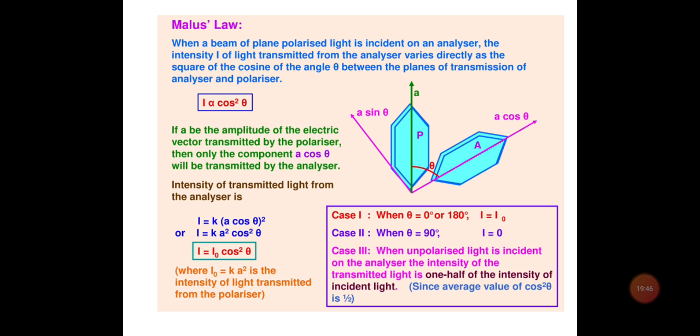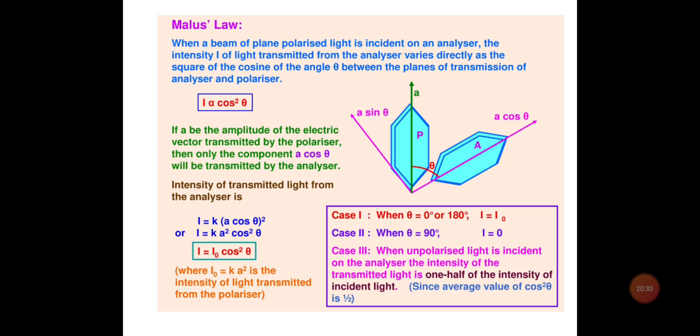Let us consider that A represents the amplitude of the vibrations of the transmitted or reflected beam from the polarizer, and theta is the angle between the planes of transmission of P and A. Now we can resolve this A into two rectangular components. The first component, A cos theta, is parallel to the plane of transmission of the analyzer. The second component, A sin theta, is perpendicular to the plane of transmission of the analyzer. So you can see that only the component A cos theta will pass through the analyzer and A sin theta will be blocked by it.